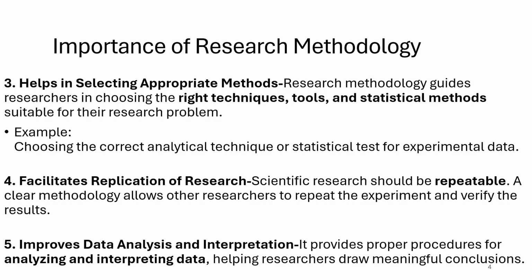Fourth, facilitates replication of research. Now, scientific research should be repeatable. A clear methodology allows other researchers to repeat the experiment and verify the results. Suppose I have published a result and it is not repeatable, which means that I have not taken into consideration the parameters which are liable to change, and therefore the replication or repeatability is jeopardized.